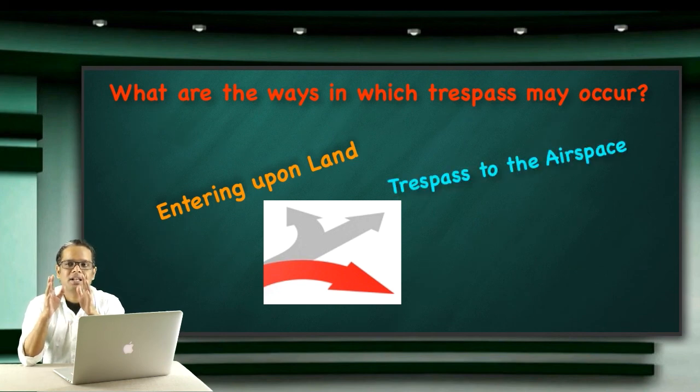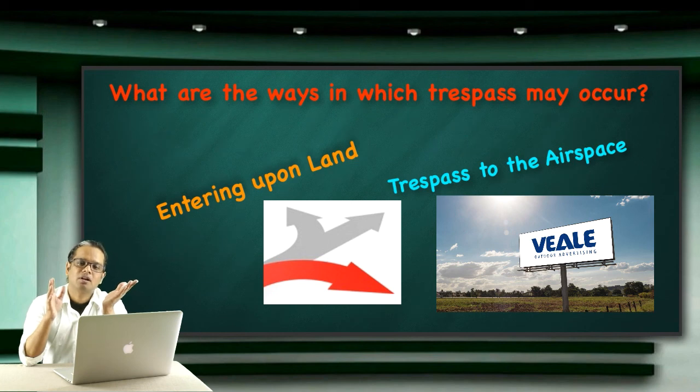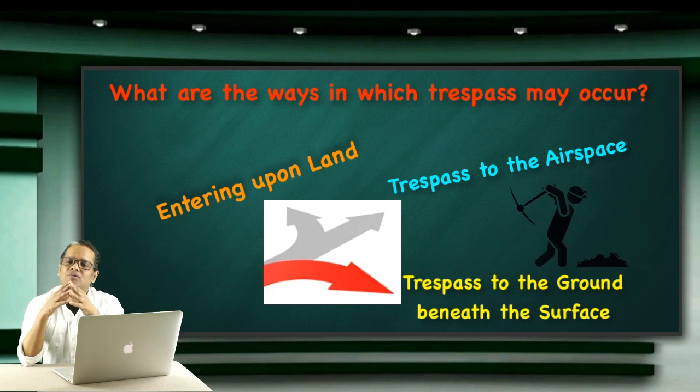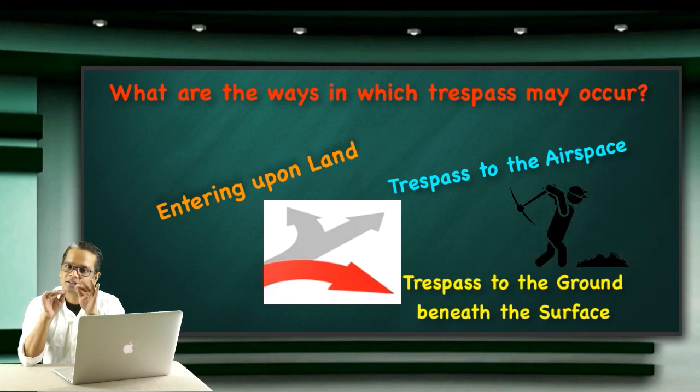Say you are putting up a hoarding and some part of that hoarding occupies air space that falls under others' property. That is again trespass. The next one is trespass to the ground beneath the surface. If you are doing something like mining or making underground drainage, that is known as trespass under the ground.